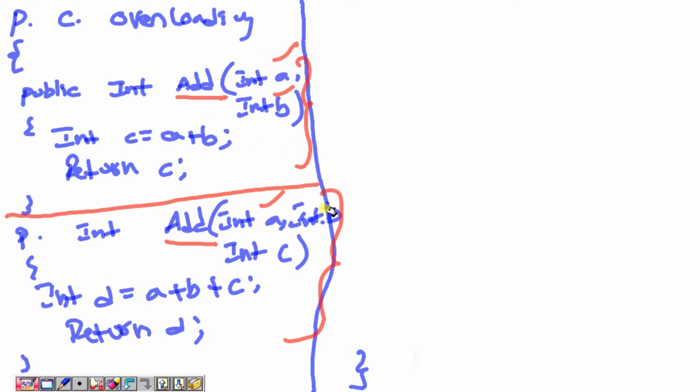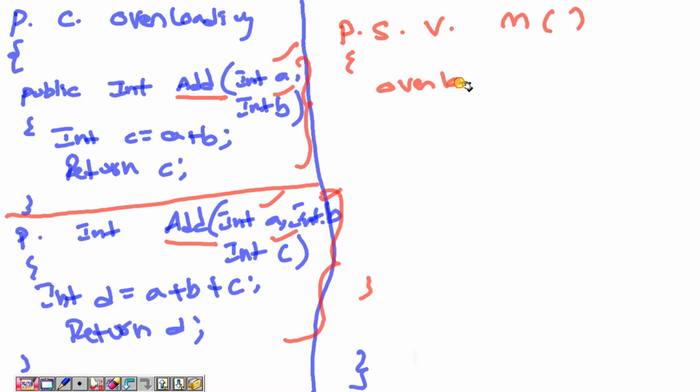This is two and this is three. So this we are calling overloading: the same function name, different arguments, a different number of arguments. Say two arguments and three arguments, meaning two parameters, three parameters. Now if you want to access these methods, as usual, public static void main method. In this main method, I can start writing the script.